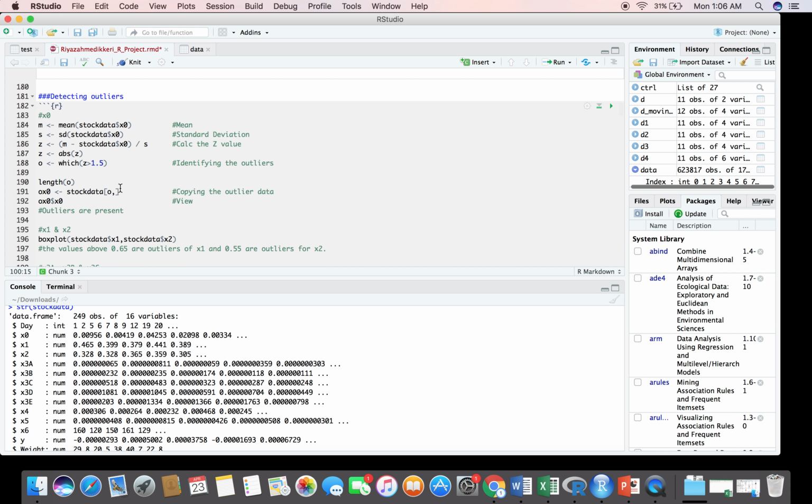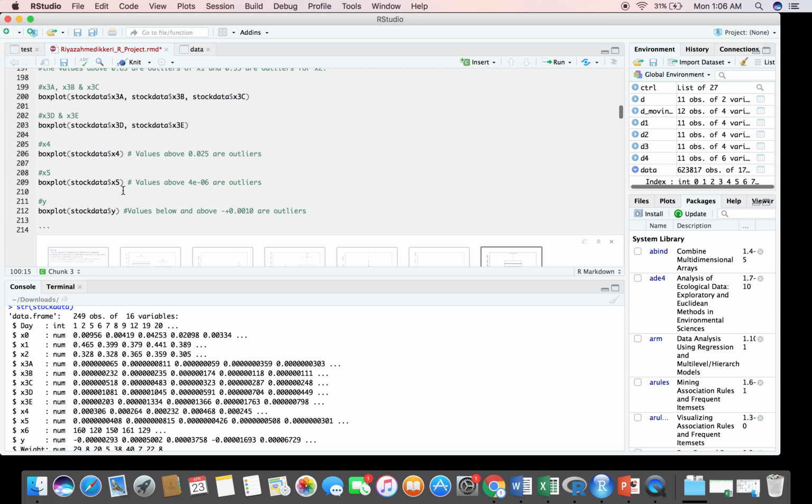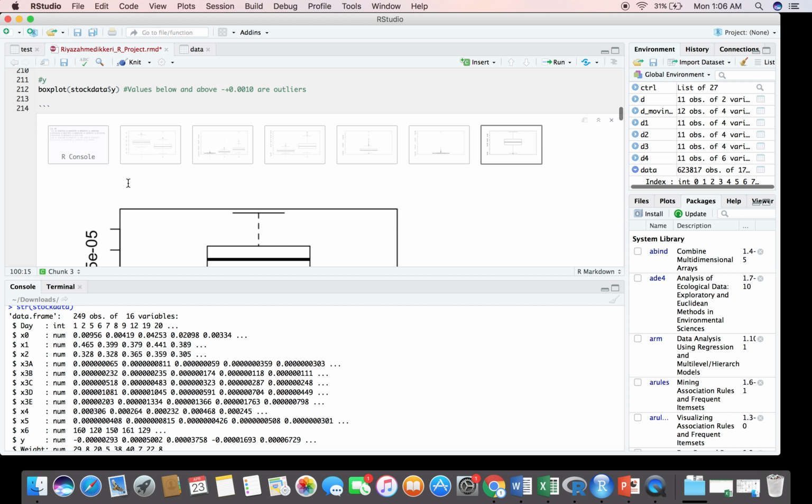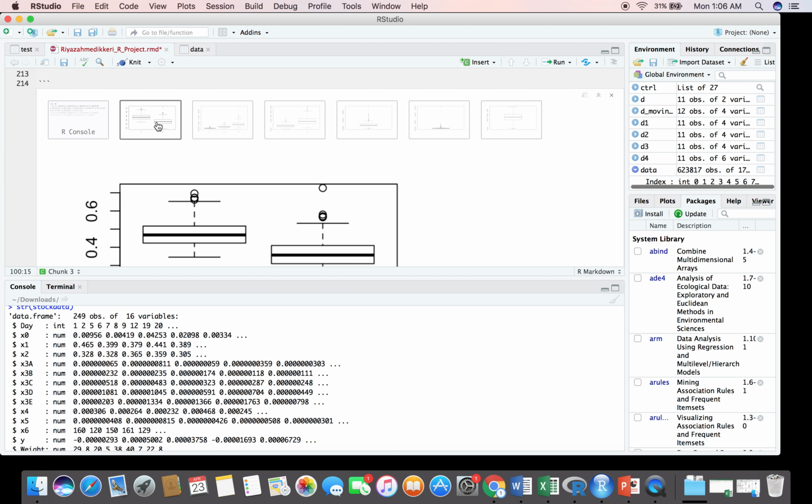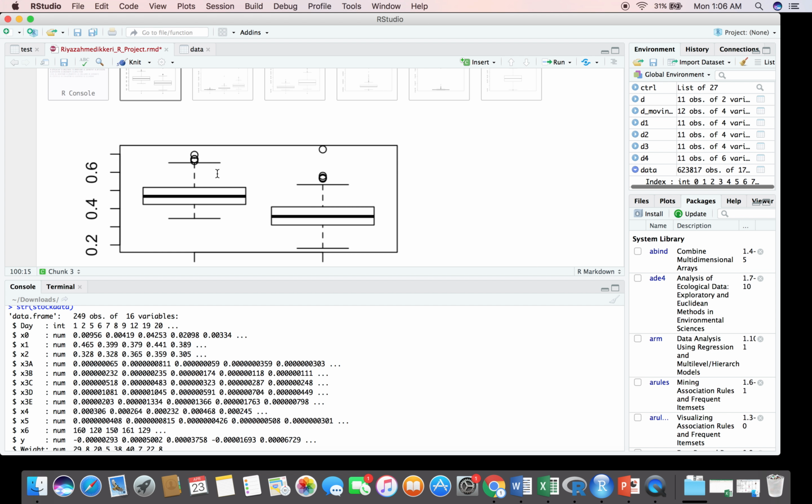So for detecting the outliers, I've used box plots for all the features. Starting with x0 and x1, as you can see, the values above 0.65 are outliers here.